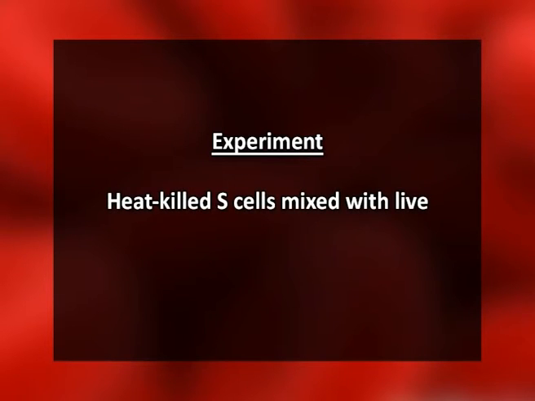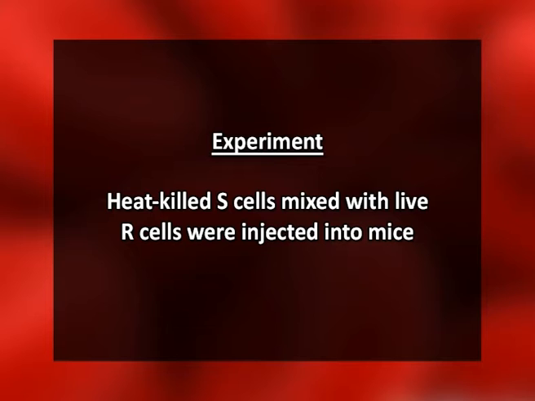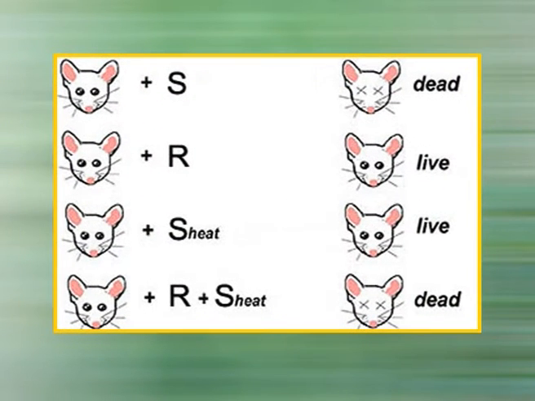Heat-killed S cells mixed with live R cells were injected into mice. Results: mice developed pneumonia and died. Blood samples from dead mice contained live S cells. Conclusion: R cells had acquired from the dead S cells the ability to make polysaccharide coats.